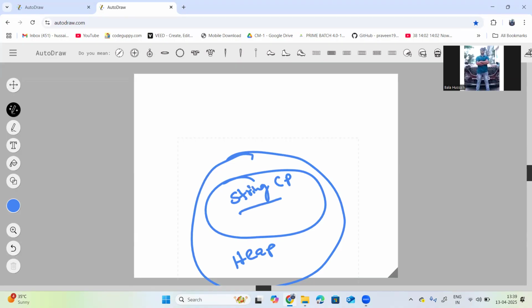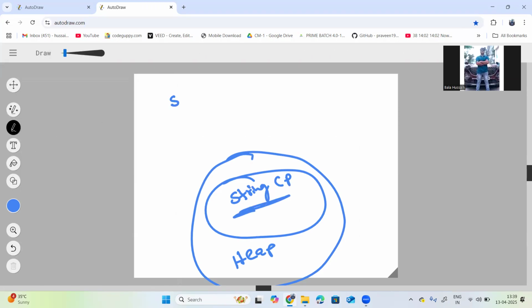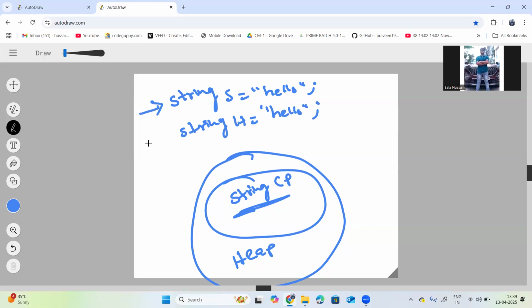For example, if I am creating String s equals hello, and I am creating the same string, String h equals hello, this is the way of creating literals. What happens is that when we use literals, the string constant pool area creates this hello.